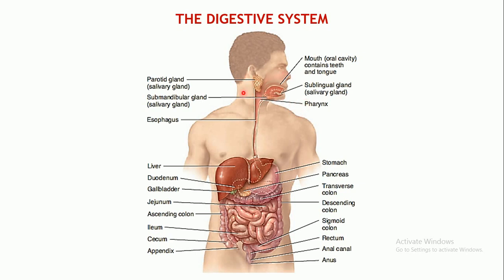You can see that there are several salivary glands present: the parotid glands, the submandibular glands, and the sublingual glands. Further, the food will move into the pharynx. From the pharynx, it will move further towards the esophagus. So the mouth, pharynx, and esophagus are parts of the gastrointestinal tract. From here, the food will move into the stomach.